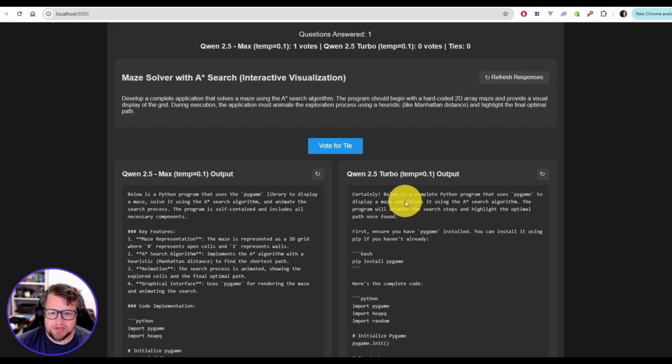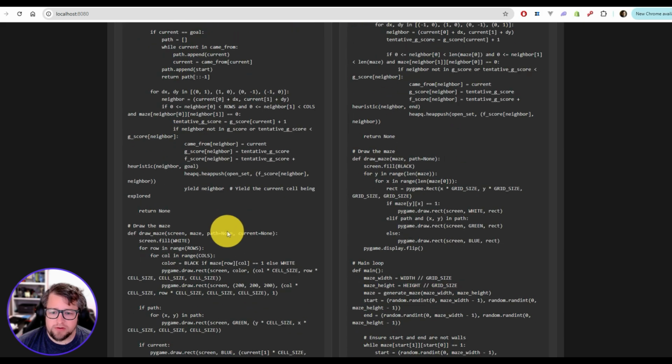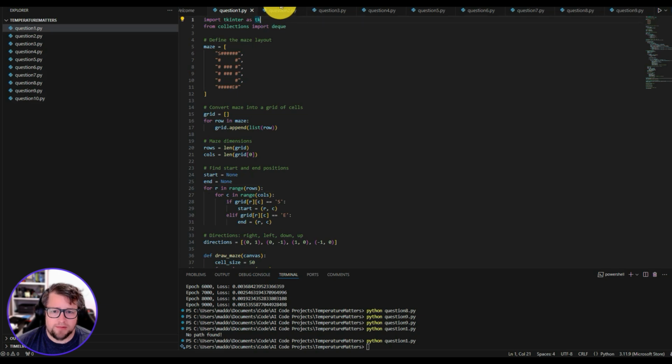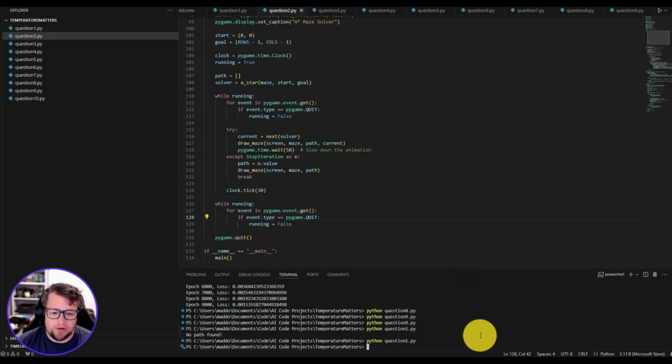Now, the next question is one that we also did in the other one. It's a maze solver with the A-star search. And if you don't know what the A-star search is, it's a pathfinding algorithm that was really popular and probably still is. I've been out of the video game industry for a while now, but it was incredibly popular in the video game industry, and you would use it for really performant pathfinding.